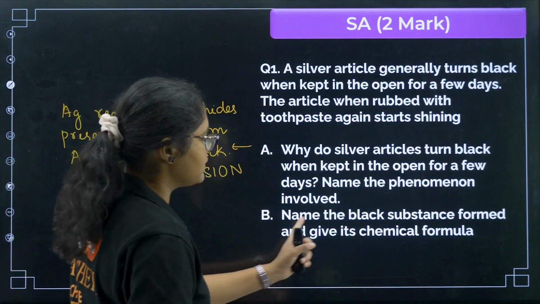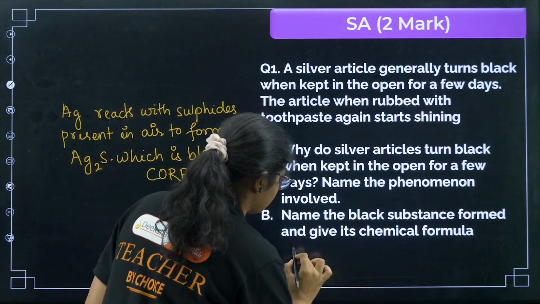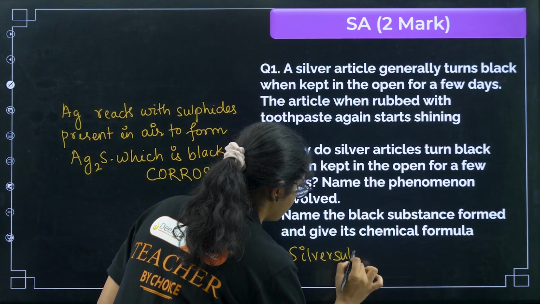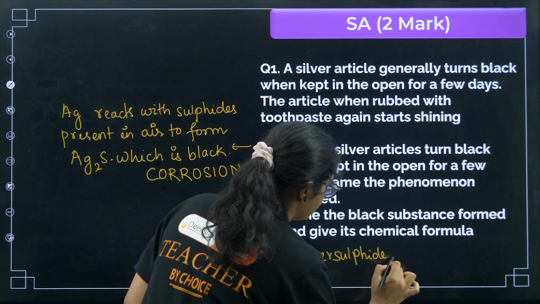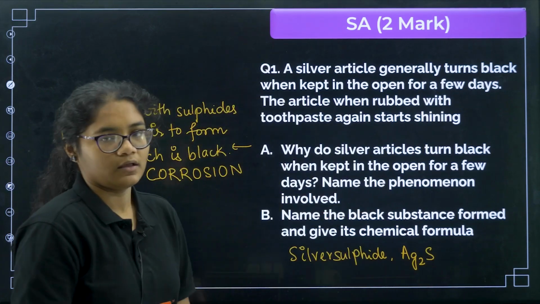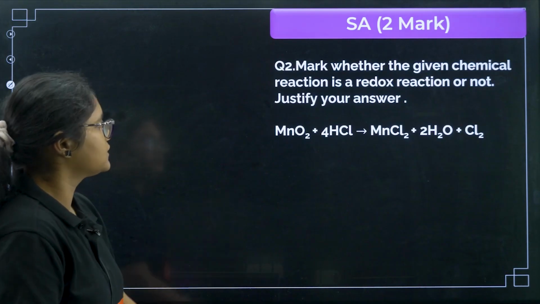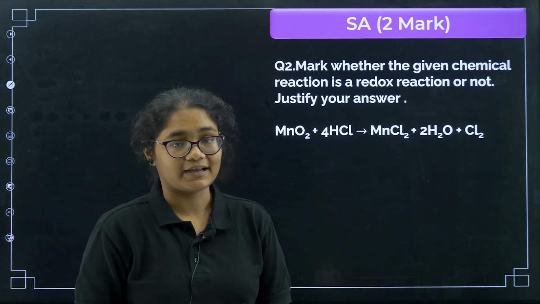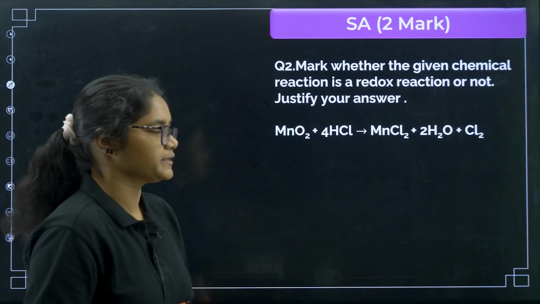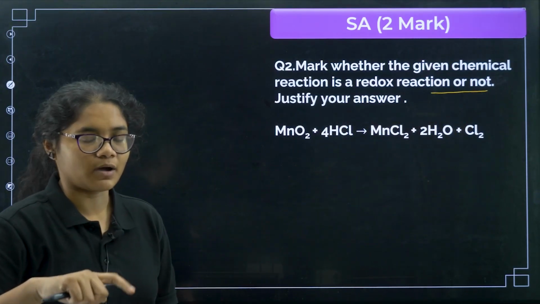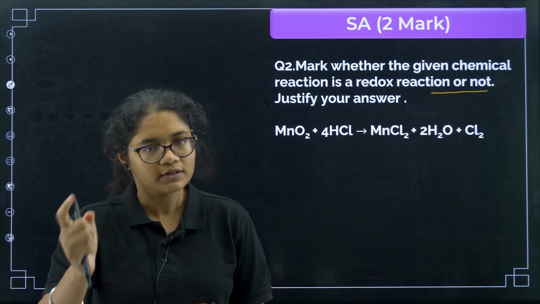Next, name the black substance formed and give its chemical formula. So the black substance formed is silver sulfide, and its chemical formula is Ag2S. Next, question number 2. Mark whether the given chemical reaction is a redox reaction or not. Justify your answer. First of all you have to tell whether it is yes or no, that will give you 1 mark, and when you justify it, it will give you the 2nd mark.